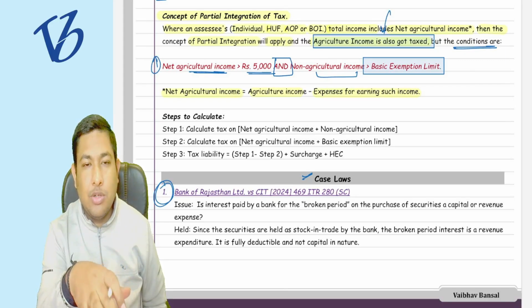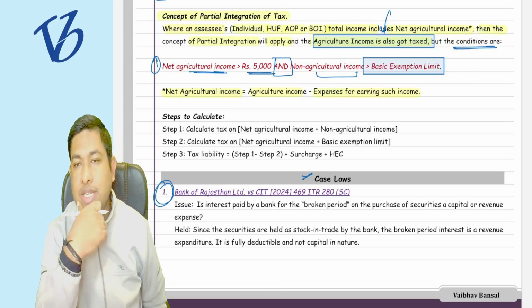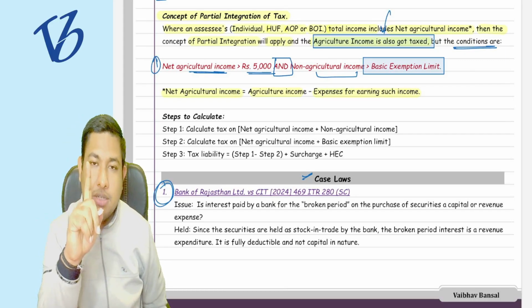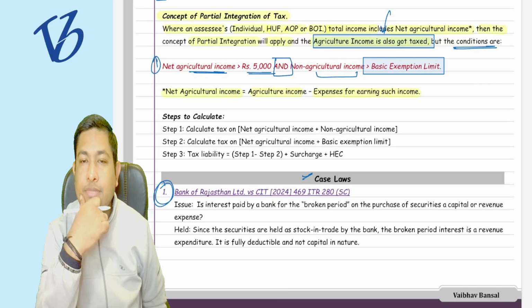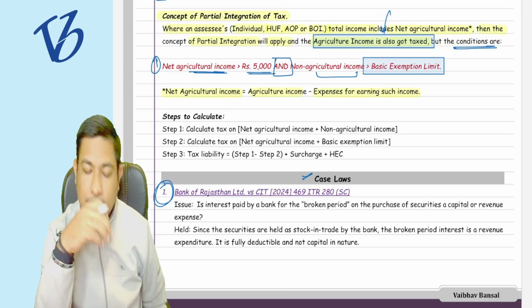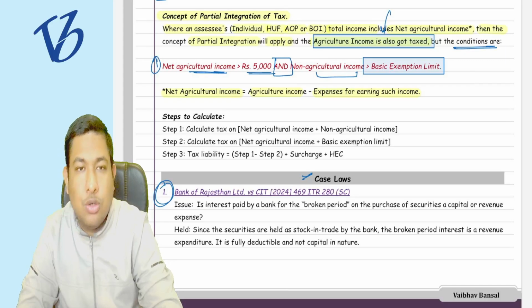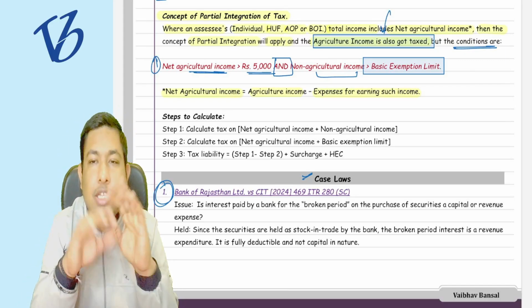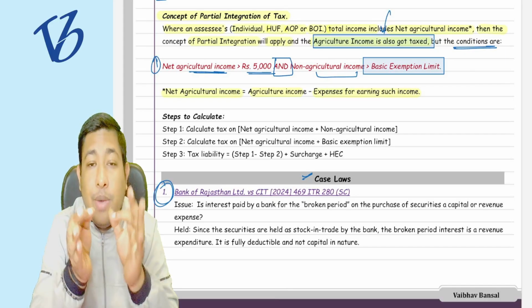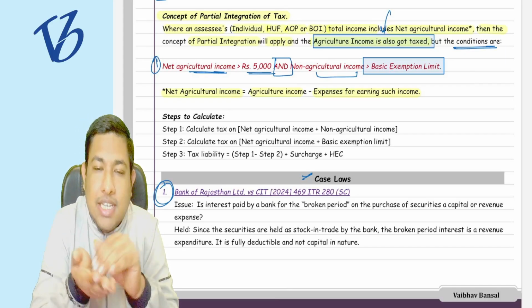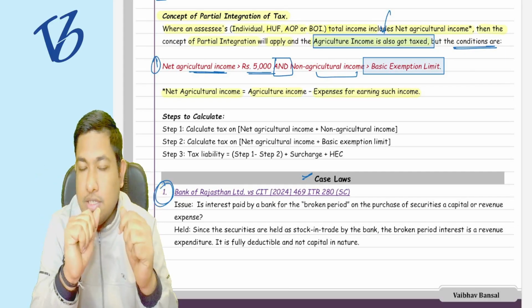You were studying this particular concept since intermediate, but I don't know how many of you got this particular question. First, there should be a question of how it is going to be taxed and why it is going to be taxed, because the constitution does not allow that. Now the answer to your question is this: the concept of partial integration of tax is not about taxing the agriculture income. They are not taxing the agriculture income, but with the help of agriculture income, they are just increasing your tax liability. I don't understand.